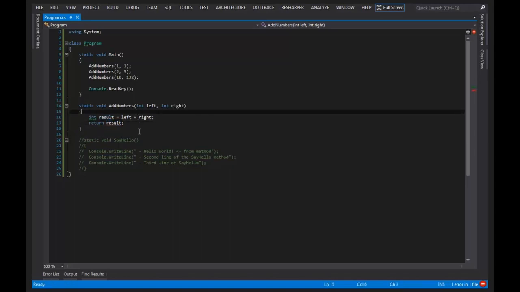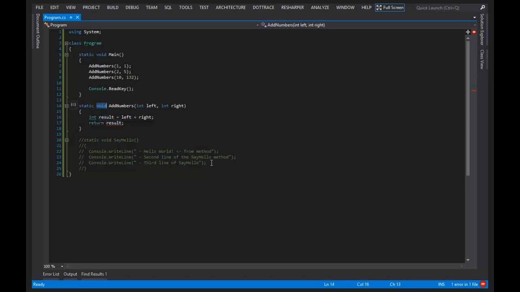But unfortunately, or fortunately, C# is a static language, and it's important to do this: we need to tell C# preemptively exactly what kind of data this method is going to give back. We can't just say return results. Now, this would be valid in some languages, particularly dynamic ones, but with C#, we have to actually tell the compiler up front what kind of data this method is going to give back to the user, or to the programmer who invoked this method.